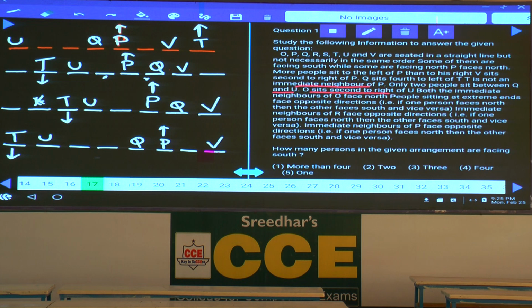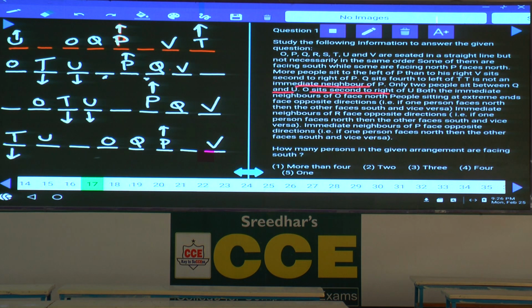Hence, in the first case, now this U is facing towards which direction? North, and O sits second to the right of U. And in the second case, O sits second to the right of U. O is here. Then U must be facing towards south. Then in the third case, U is facing south. O will be here. And in the fourth case, O is here. U is facing towards north. Clear? In 2 of the cases, U is north, and in 2 of the cases, U is south.